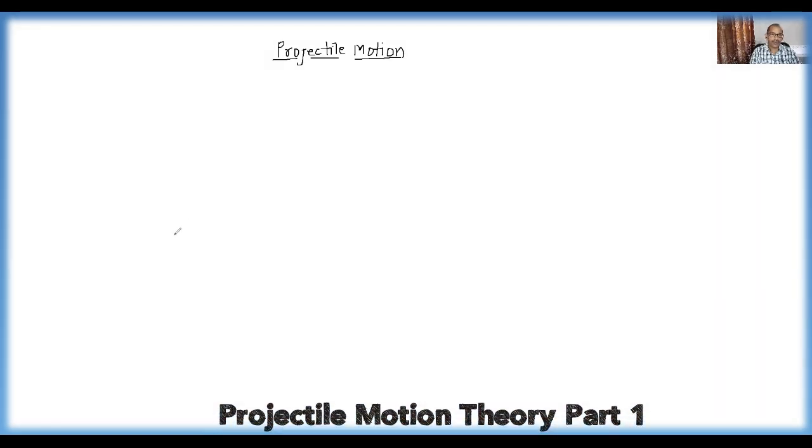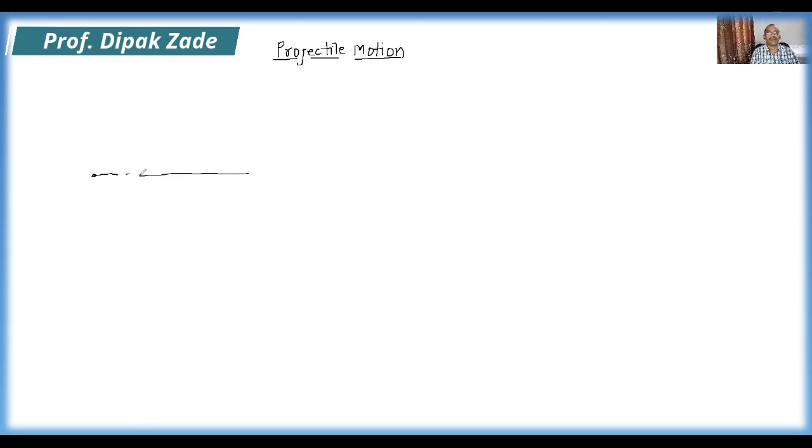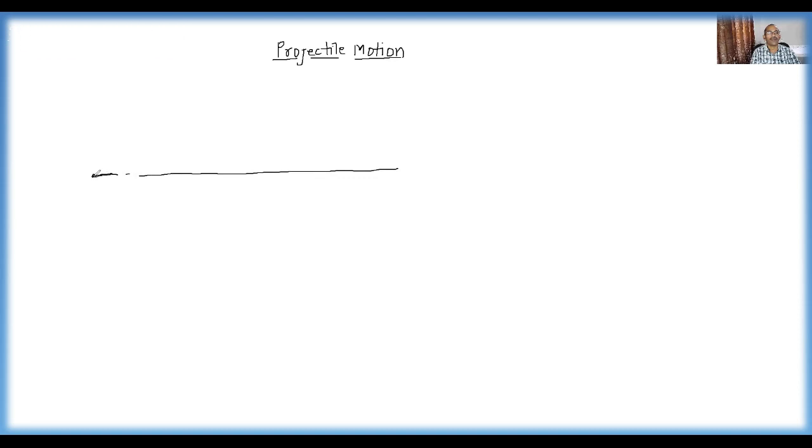Now suppose this is the ground, and from this point a body is projected. Say this point is O. When this body is projected, it is projected in an inclined direction like this.